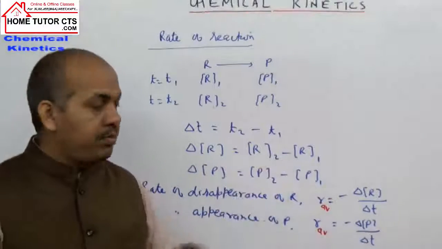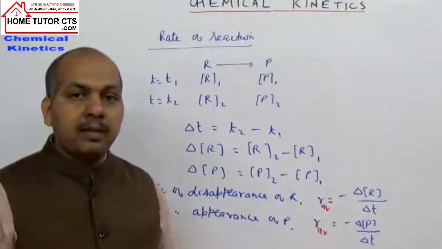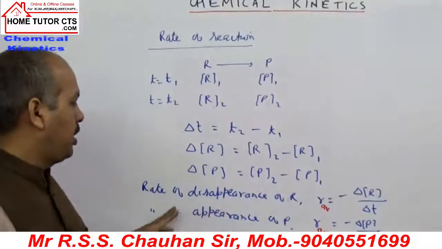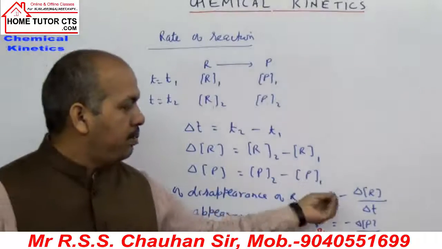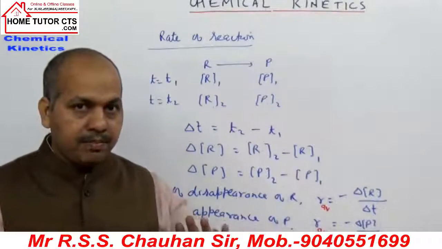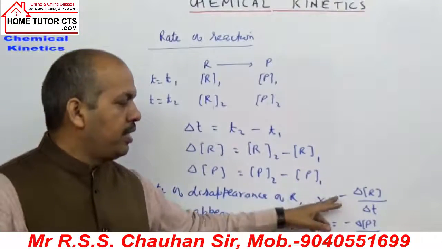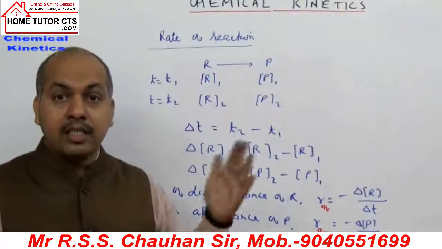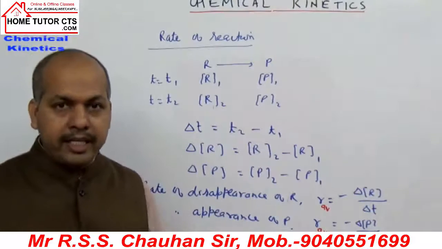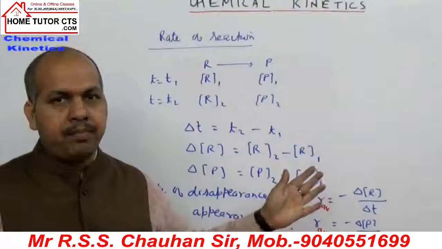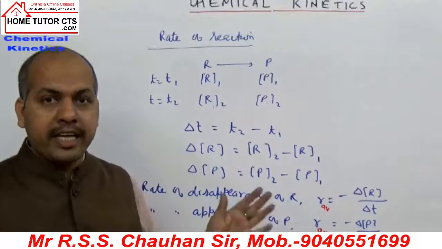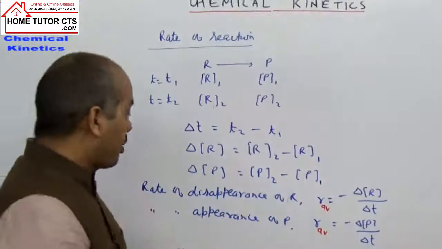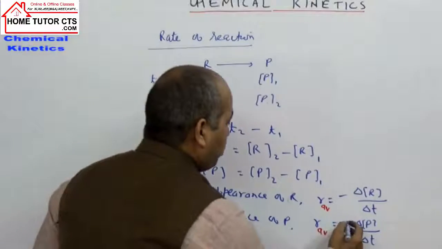To make the rate positive, we multiply by minus 1, so that the rate of reaction becomes positive. The negative sign indicates there is a decrease in the concentration of reactant with time. Whereas for the product, the sign is taken positive.